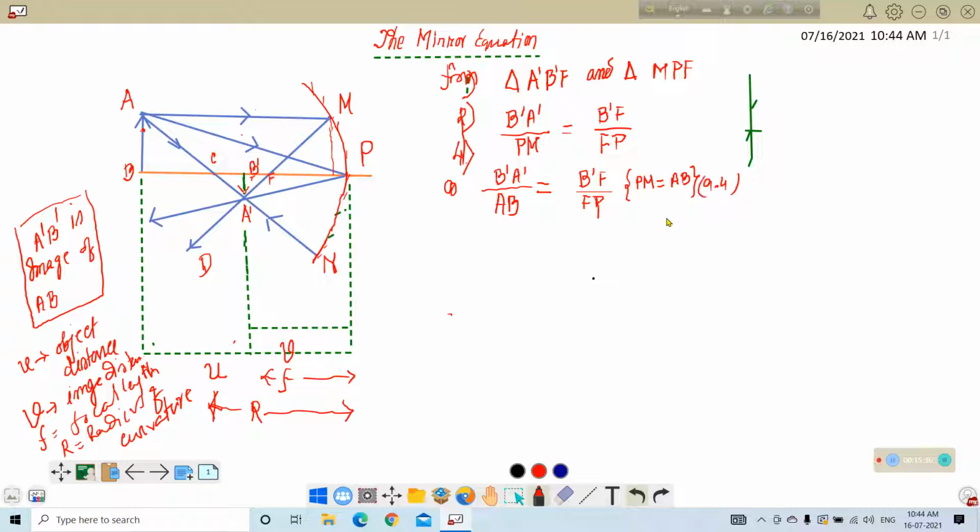This is the equation. Now we shall concentrate in another way. There are two right angle triangles here.